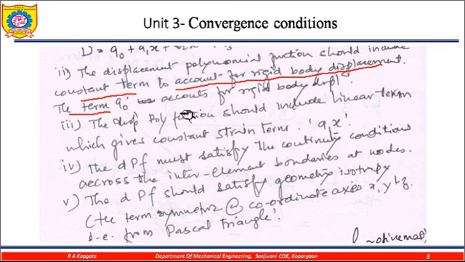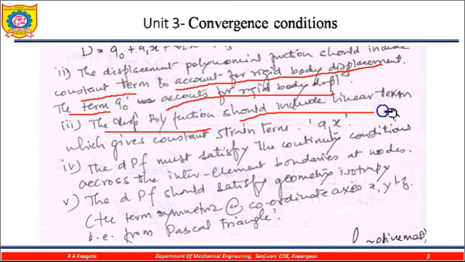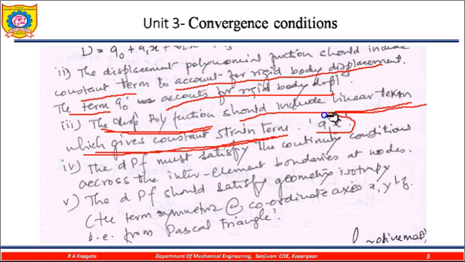So a0 is available in this equation to consider the rigid body displacement. Next, the displacement polynomial function should include the linear term, which gives the constant strain term, and that is a1x.